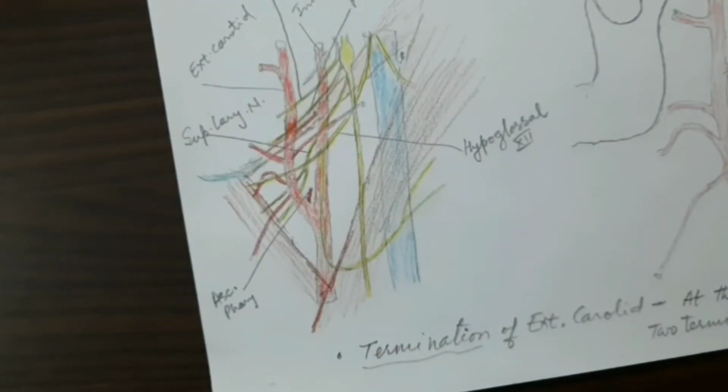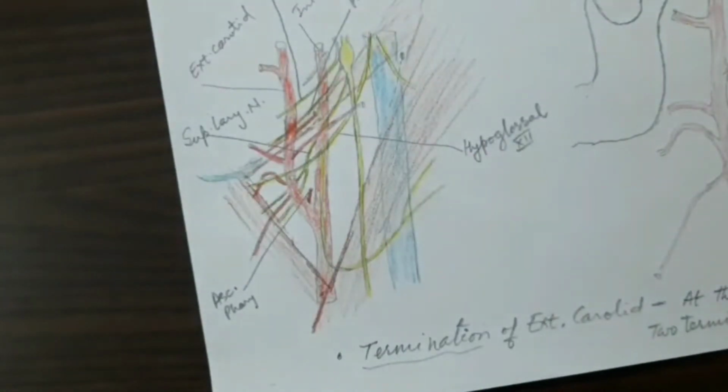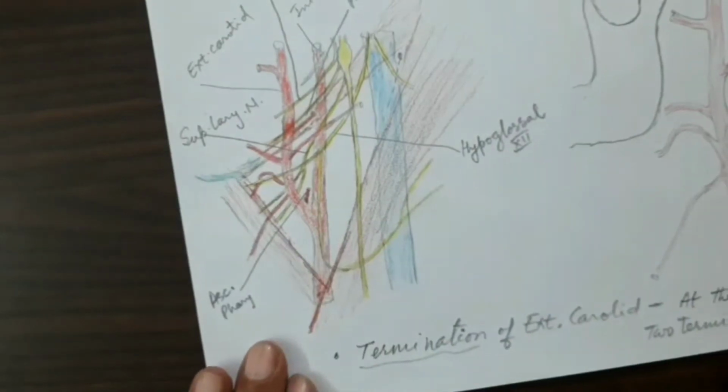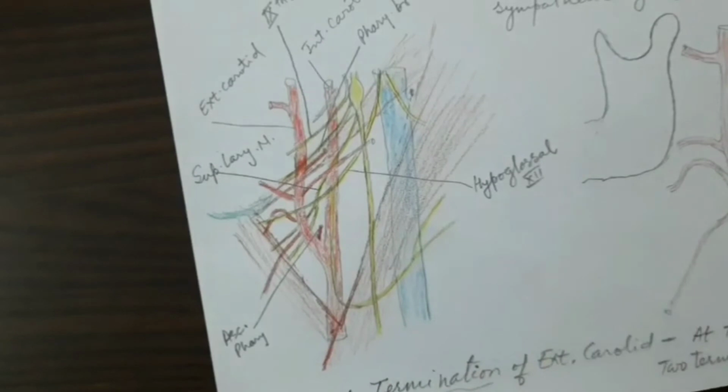There is also a ganglion posterior to it, the superior cervical sympathetic ganglion, not shown in this diagram. So these are the relations of the external carotid artery, which we have divided into two: within the carotid triangle and above the carotid triangle.